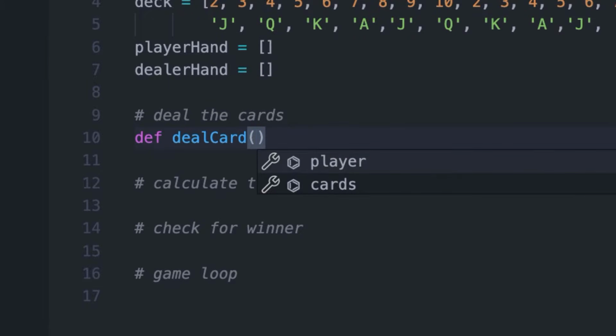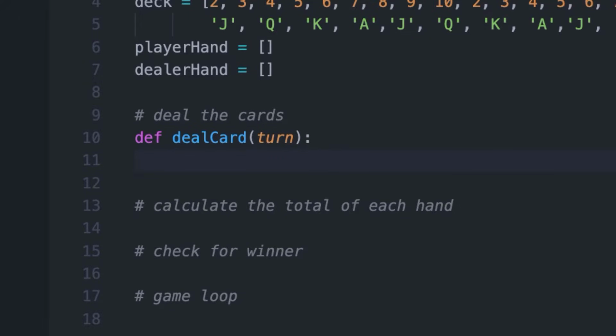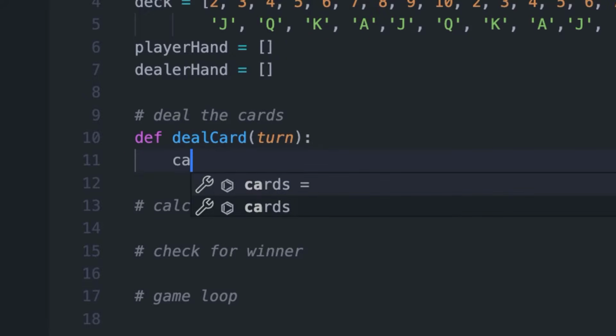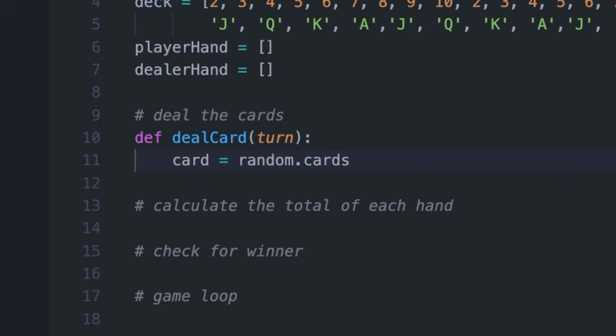And how are we going to do this? Let's pass in some sort of argument that'll tell who's up, so whoever's turn it is. Okay. So now we can create some sort of variable. Let's call the variable card, and this is going to be some sort of random selection from that deck of cards that we just created. So we can tap into that random module that we imported. We can just say random dot choice.